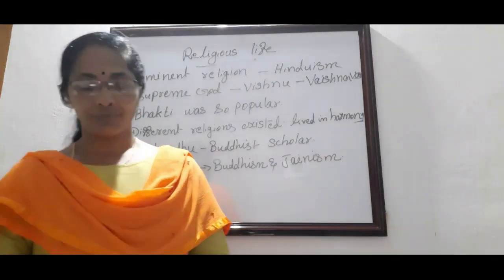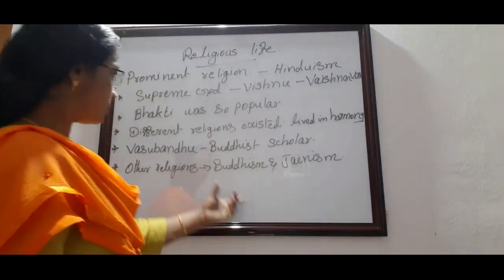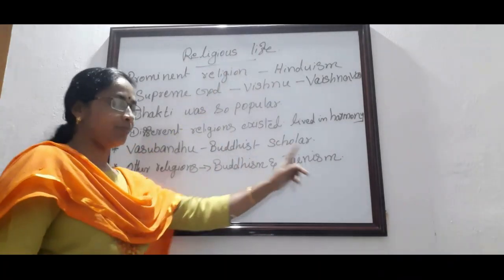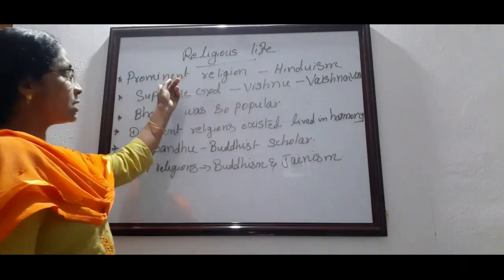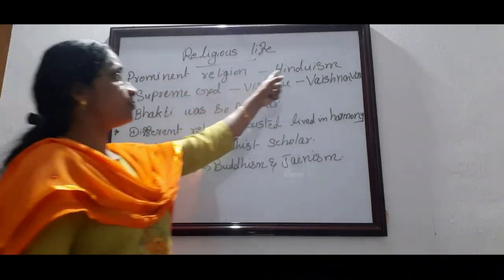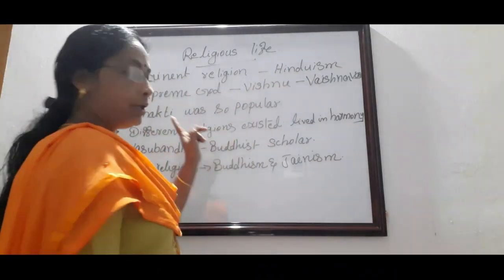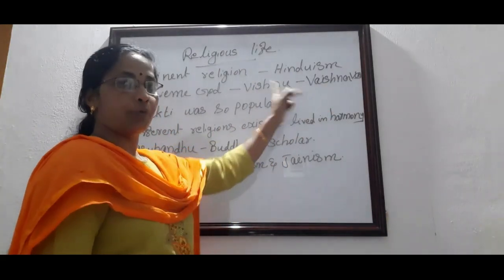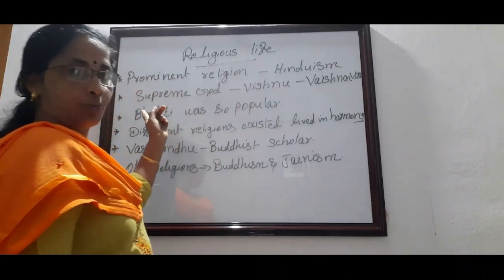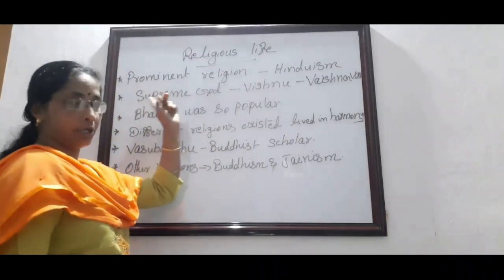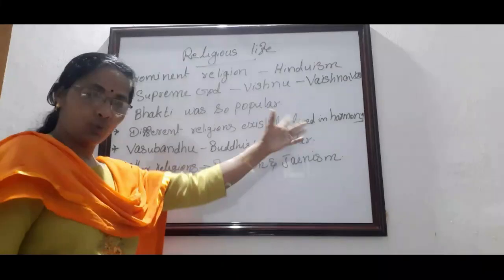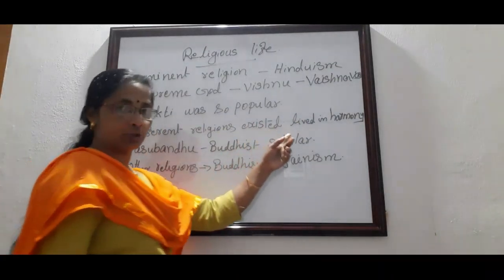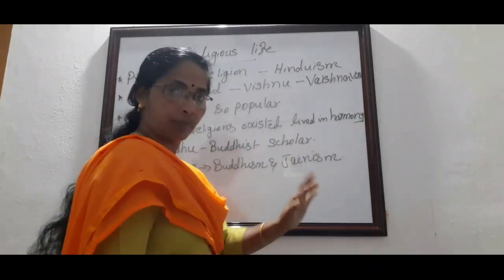Okay, so what are the main points we learned from this part? There were three main religions: Hinduism, Buddhism and Jainism. But the rulers gave priority to the prominent religion, Hinduism. It had a number of divisions. One among them was the Vaishnavas, who worshipped Lord Vishnu as the supreme God or the creator of the world. Those members are known as Vaishnavas. Different religions existed in the society, but the people lived in harmony.